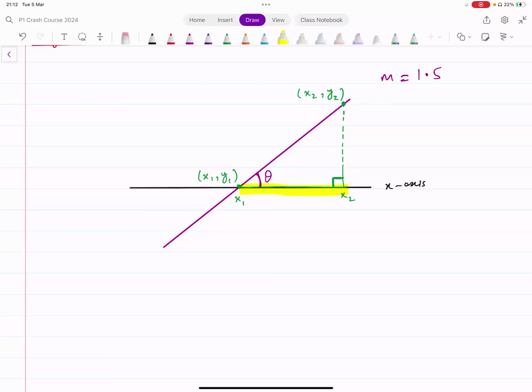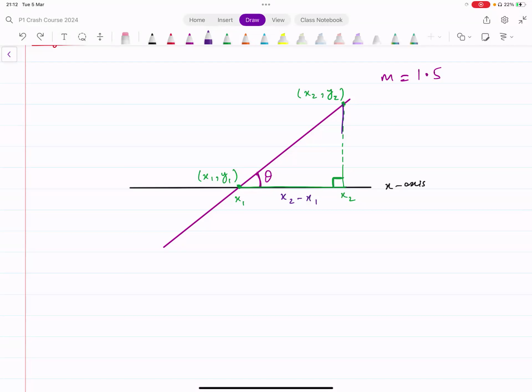Yes, sir. The base is going to be x2 minus x1, and the height is y2 minus y1. Yeah, so base is going to be x2 minus x1, right? So for example, if this point was 6 and this point was 2, the x coordinate here was 6 and this was 2. What's the length of the base? It's 6 minus 2, that's 4, right? So if it's x1 and x2, we can say this is x2 minus x1.